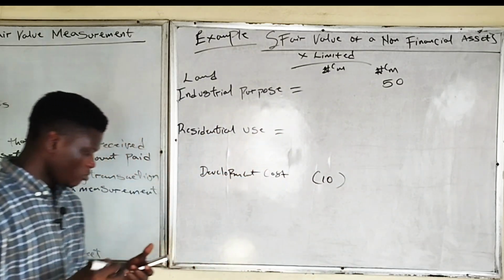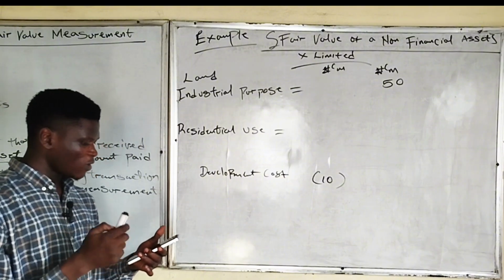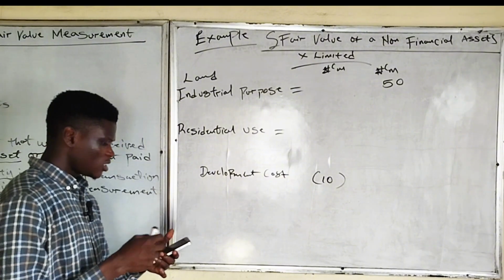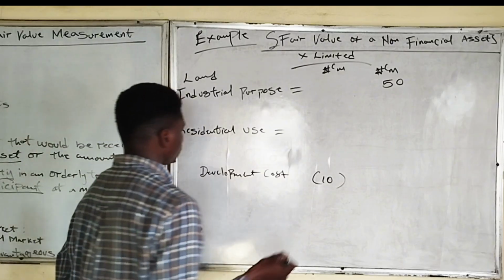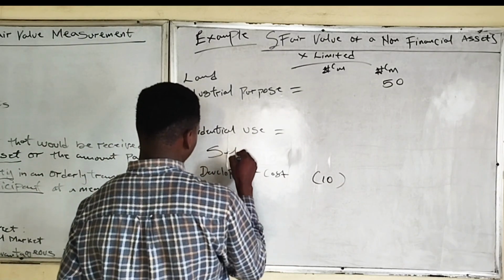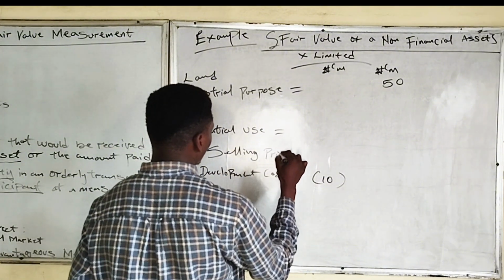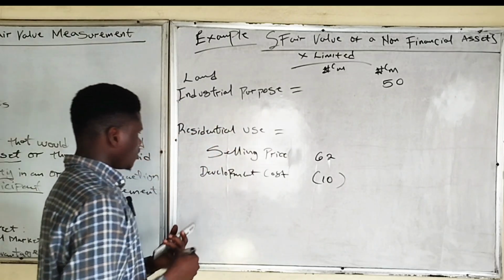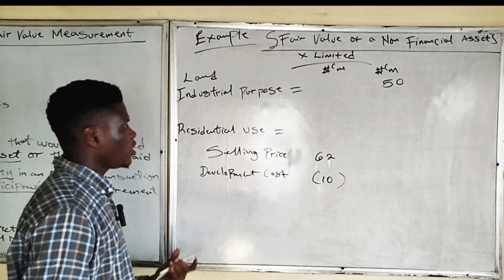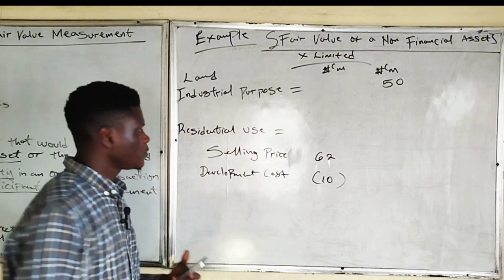After the development, the plot of land would then be worth 62 million, meaning that the selling price of the land becomes 62 million. So this becomes the relevant cost attributable to the sale of this asset.